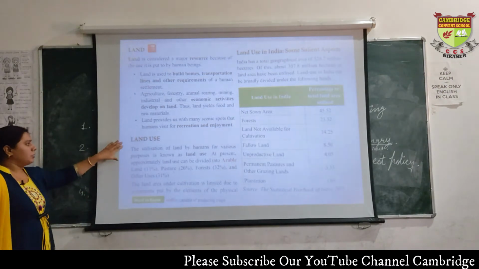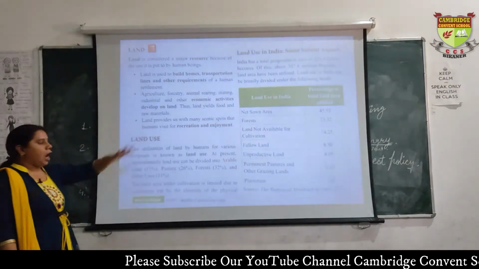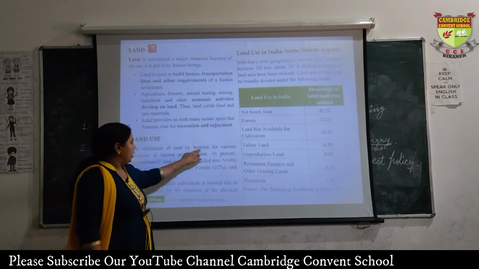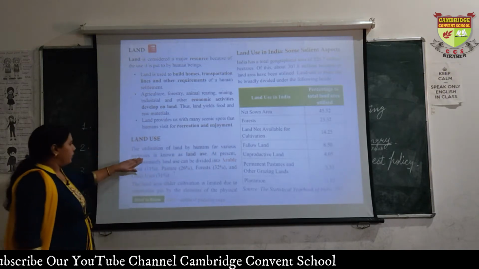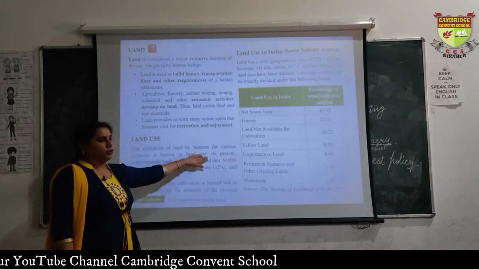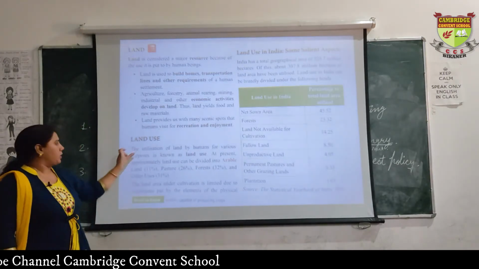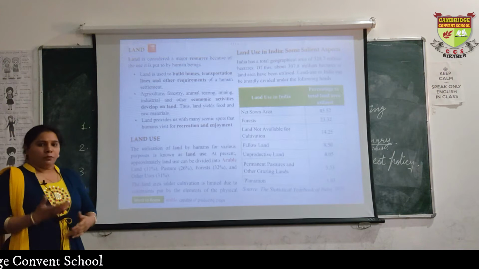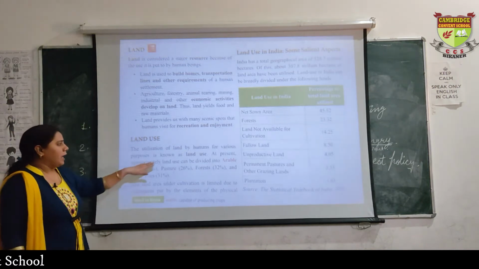Then comes land use. Now how is land used? The utilization of land by humans for various purposes is known as land use. ठीक है, land use क्या? How we are using the land in different ways is known as land use.